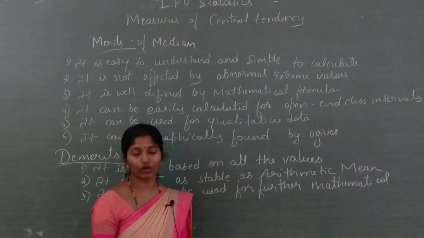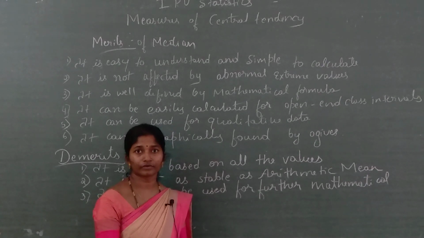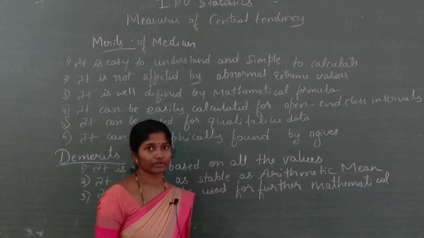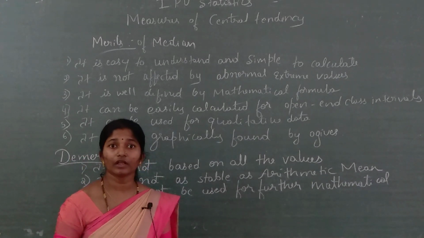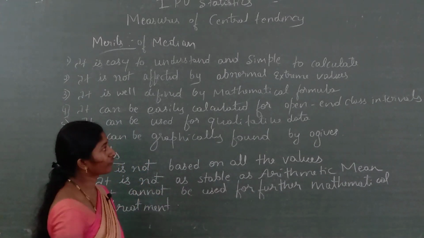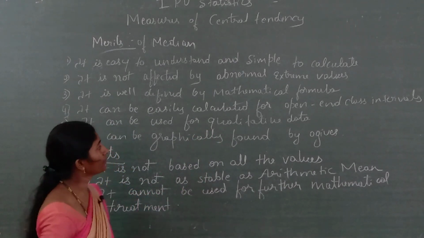That is the lower limit, then the cumulative frequency, then the width, and the frequency. All of these we find from the median class. Therefore, for open end class intervals also we can calculate the median.